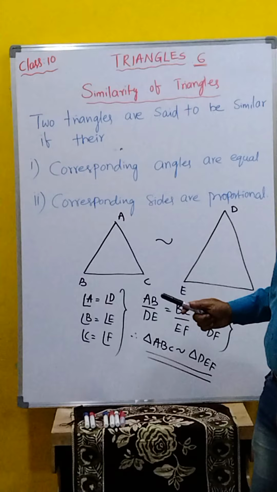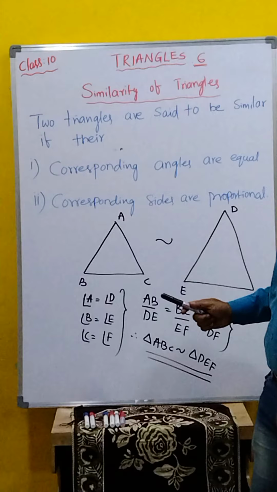Corresponding angles are equal. What are the corresponding angles in this? Angle A is equal to angle D. Next, angle B is equal to angle E. And the third one, angle C is equal to angle F. These are all angles equal. Corresponding angles are equal in both the triangles.